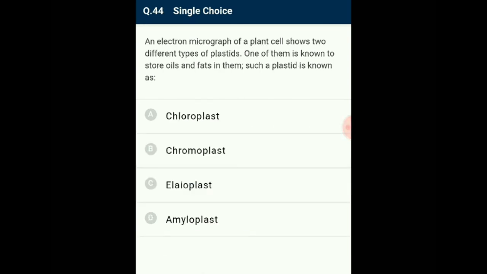Question number 44. An electron microscope of a plant cell shows two different types of plastids. One of them is known to store oils and fats in them. Such plastid is known as. Based on the type of pigments, plastids can be classified into chloroplast, chromoplast and leucoplast. The leucoplasts are the colorless plastids of various shapes and sizes with stored nutrients. Amyloplasts store carbohydrates, for example starch, for example potato. Elaioplasts store oils and fats, whereas the aleuroplasts store proteins. So the answer for this question is option C. Elaioplasts store oils and fat.